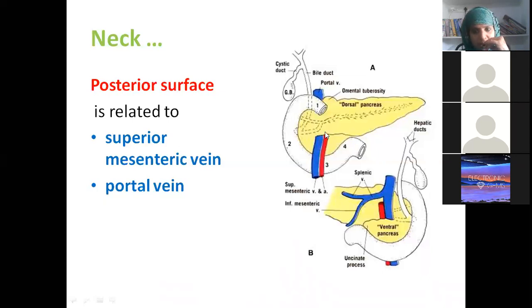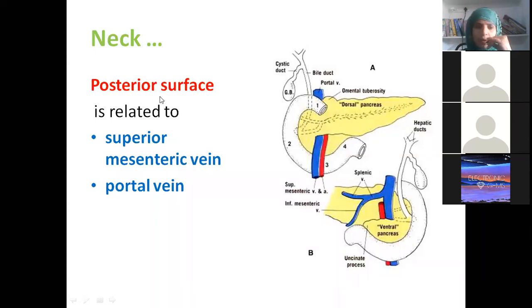So where is the formation of the portal vein situated? At the neck of the pancreas. We need to sacrifice the neck. This is the posterior view, so it is clear. The superior mesenteric vein and splenic vein join to form the portal vein exactly on the posterior aspect of the neck of the pancreas.